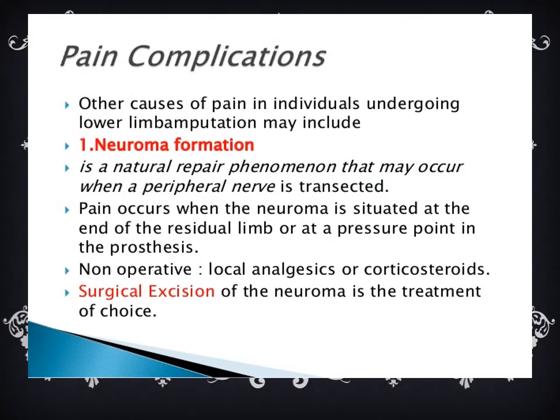Pain complications. Other causes of pain in individuals undergoing lower limb amputation may include neuroma formation. It's a natural repair phenomenon that may occur when a peripheral nerve is transected. So here the pain occurs when the neuroma is situated at the end of the residual limb or at a pressure point in the prosthesis. In non-operative cases, local analgesics or corticosteroids can be given. Surgical excision of the neuroma is the treatment of choice.